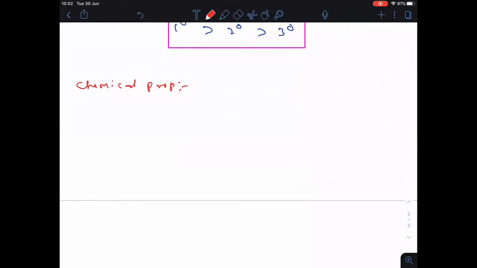So in chemical properties, the first and the very important property, what is that one? Basic strength, most important one.